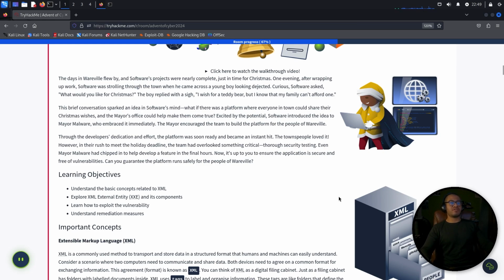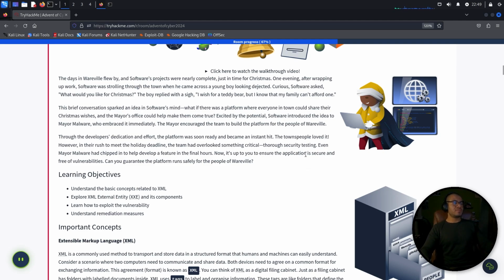This brief conversation sparked an idea in Software's mind. What if there was a platform where everyone in town could share their Christmas wishes, and the mayor's office could help make them come true? Excited by the potential, Software introduced the idea to Mayor Malware, who embraced it immediately. The mayor encouraged the team to build a platform for the people of Wareville. Through the developers' dedication and effort, the platform was soon ready and became an instant hit.